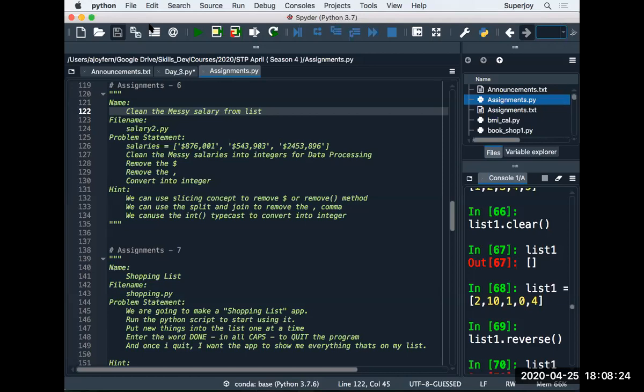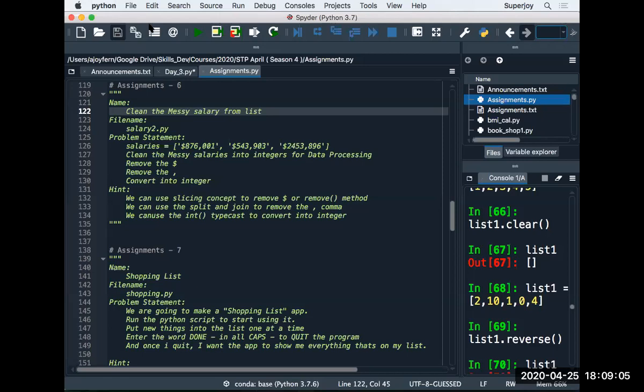So if you see today, you have learned the concept of list, you have learned the concept of for loop, you have learned the concept of functions. So for today, there are two assignments, assignment 6 and assignment 7. In assignment 6, the name of the code challenge is clean the messy salary from the list.